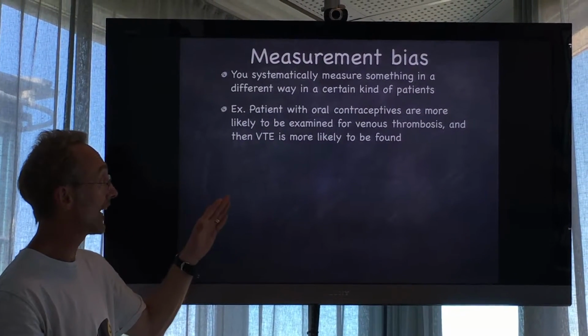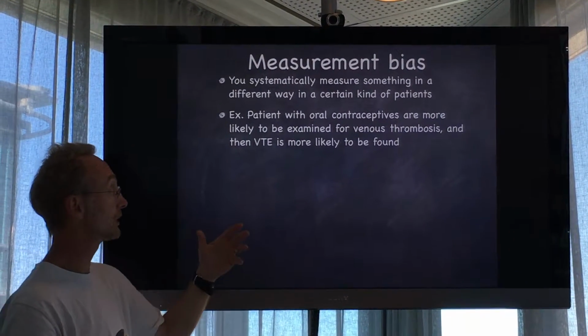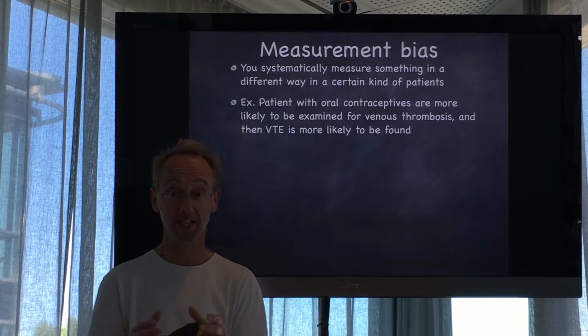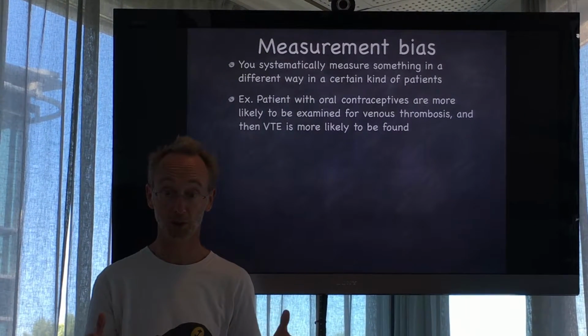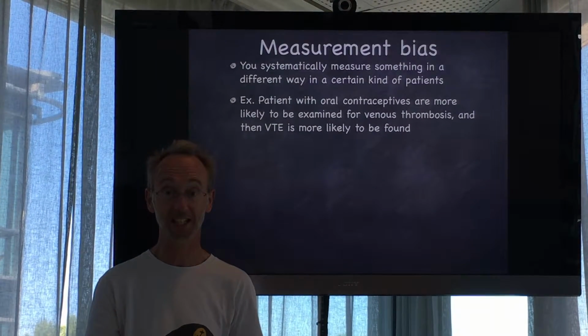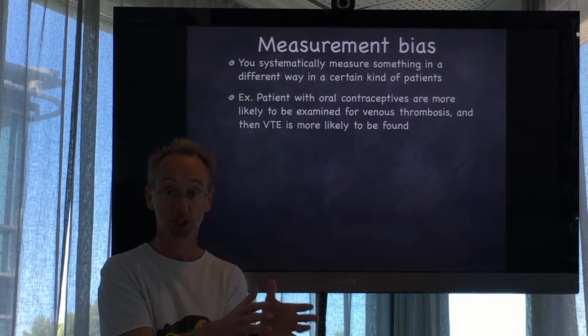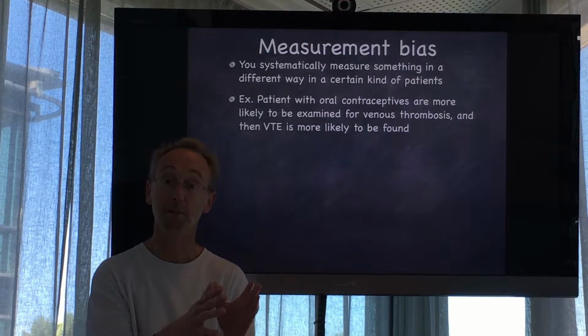That makes her more likely to be examined for venous thrombosis, since venous thromboembolism has been linked to oral contraceptives, and then we're more likely to find venous thromboembolism in patients on oral contraceptives. So just by telling the physician, I take oral contraceptives, will direct the physician towards looking for venous thromboembolism, a kind of measurement bias.